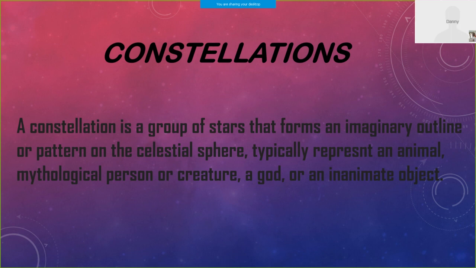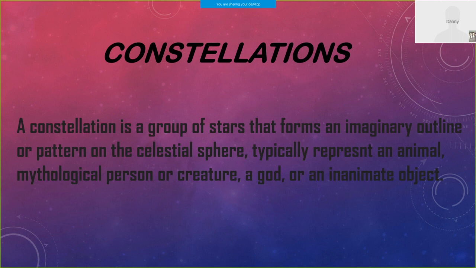Constellation, once more. A constellation is a group of stars that forms an imaginary outline or pattern on the celestial sphere. Albin, I'll clear your doubt. Typically represent an animal, mythological person or creature, a god or inanimate object.